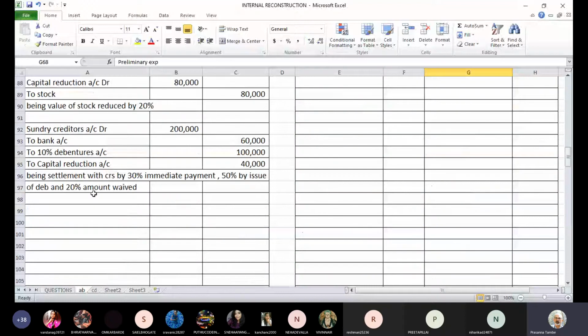So next entry will be capital reduction account debit to goodwill, to advertisement expenses, which are deferred revenue, and to preliminary expenses.